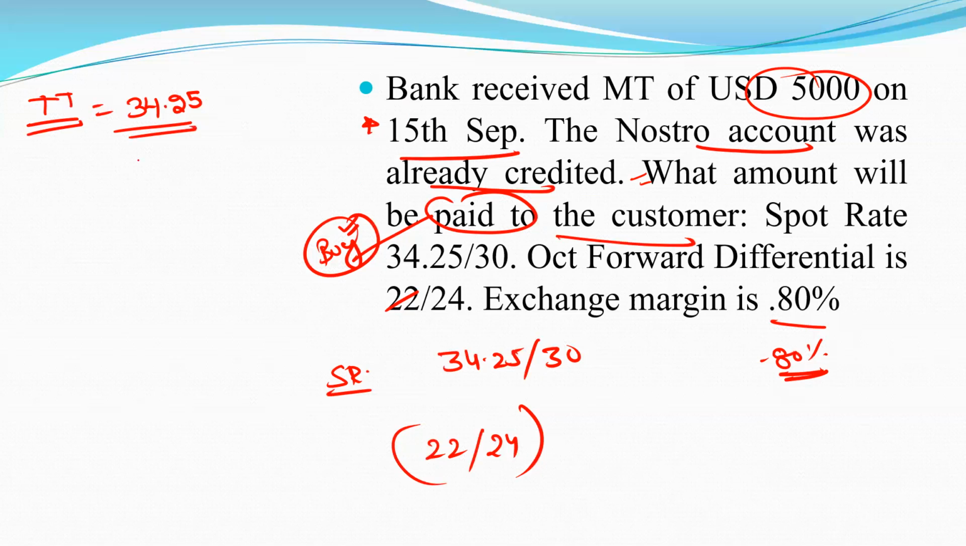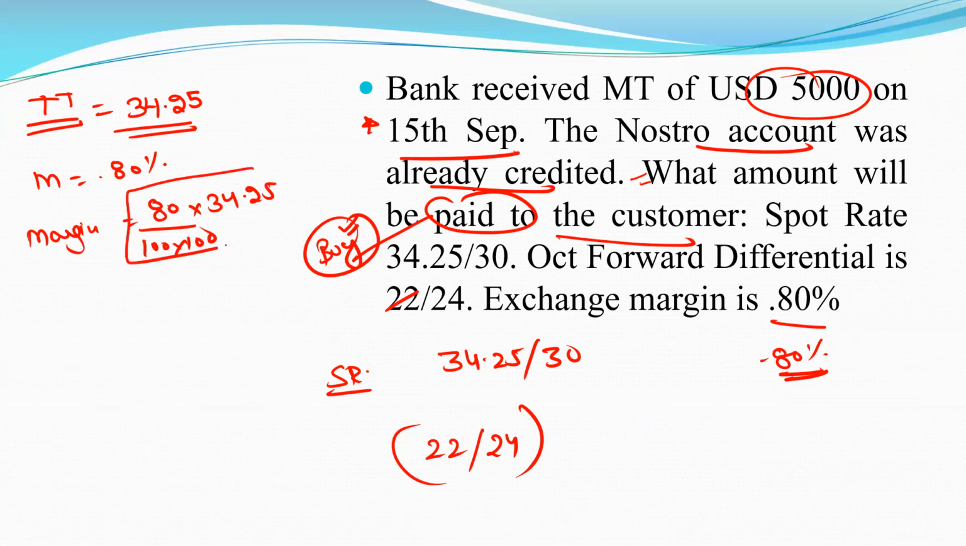We take the bid rate 34.25, and the margin is 0.80%. So how much is the margin? Margin is equal to 0.80 by 100 into 34.25. After calculating this value, we will get 0.274. So the TT buying rate is 34.25 minus 0.274. This is our answer.